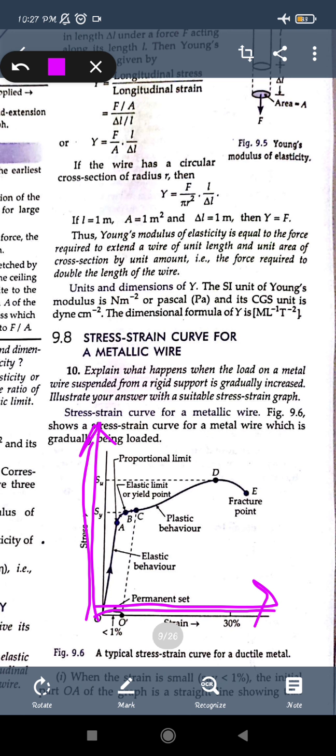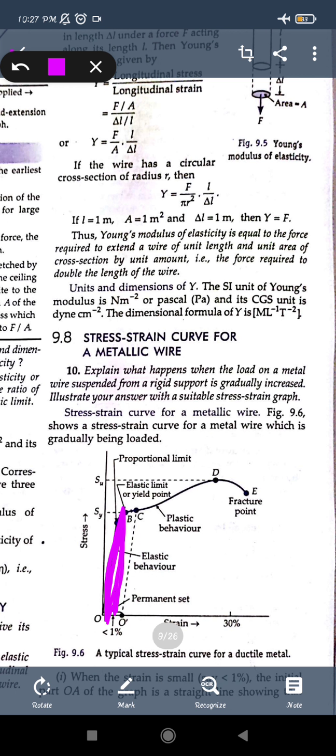So here some points are being noted. See those points and understand what they are. First thing, when you are applying the stress, the strain is also increasing. They are increasing with each other. That is, we can say that this is the proportional point. That is, with the increasing stress, the strain is also increasing rapidly.